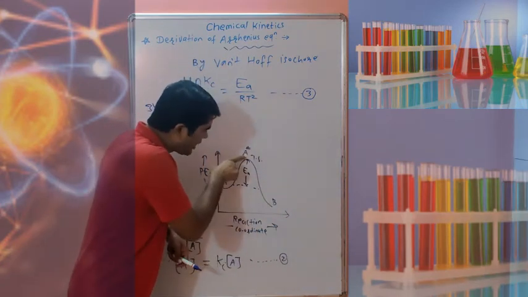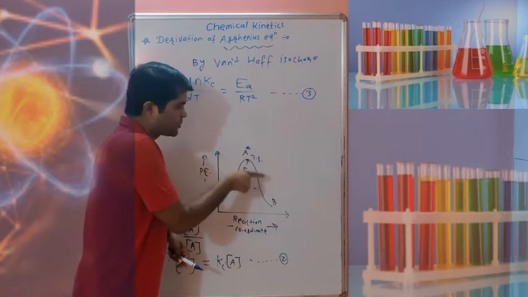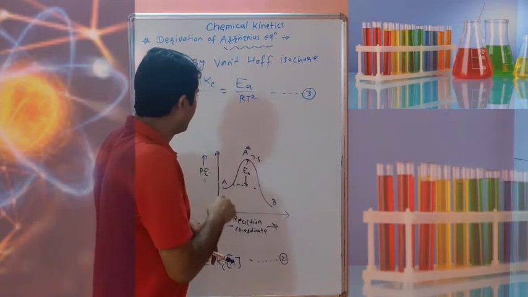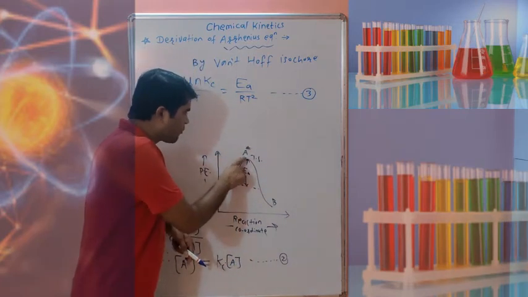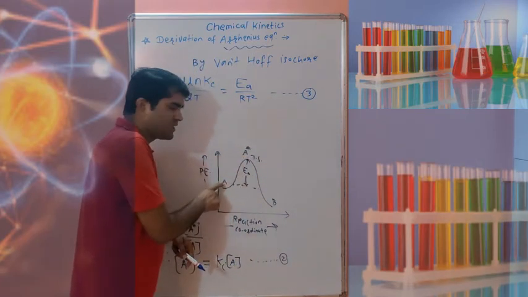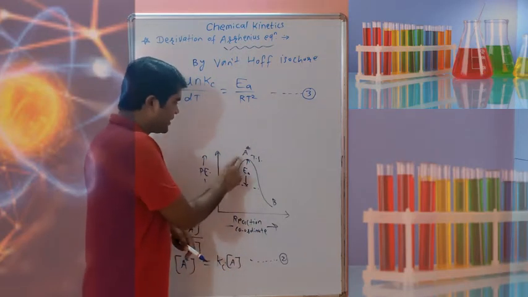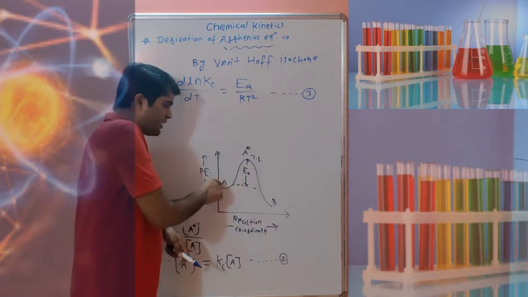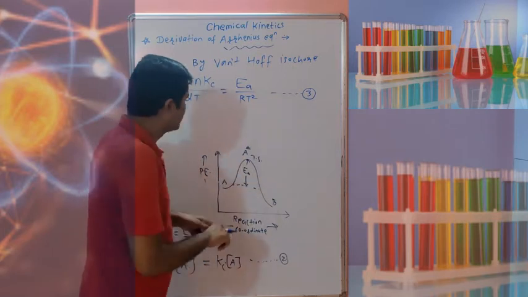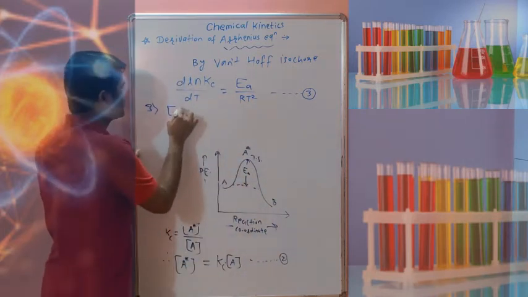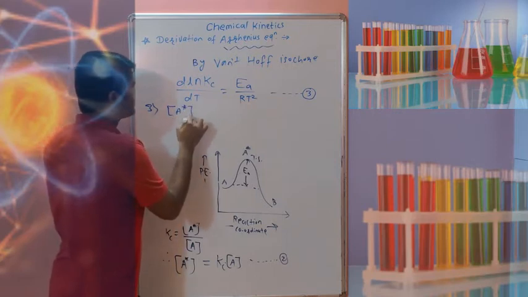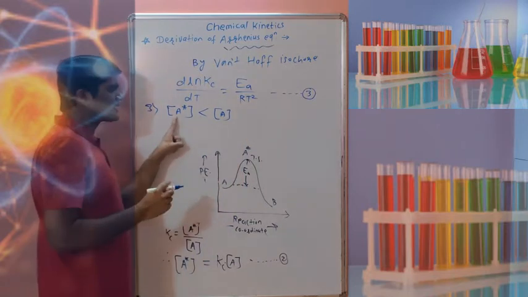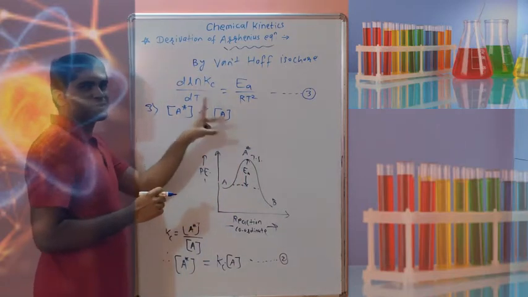But A star to B, that is transition state to product, does not depend on temperature. So that is the fourth assumption. And the third assumption is that the concentration of A star is always less than the concentration of A, because A star is forming from A, and A star again converts to A and also forms some product B. Therefore, the third assumption is that the concentration of A star is less than the concentration of A, that is, the concentration of activated complex is less than the concentration of reactant.